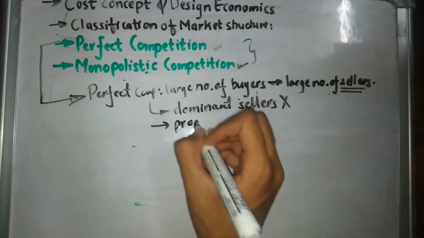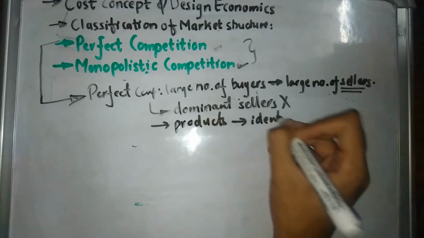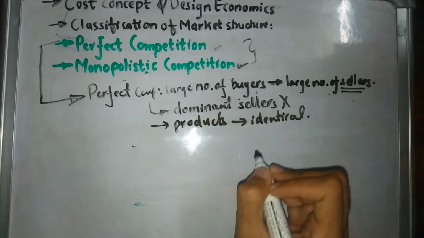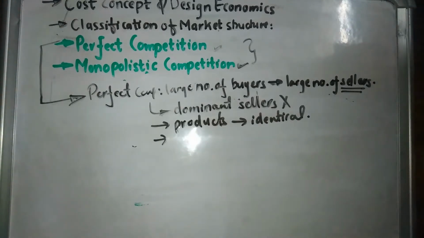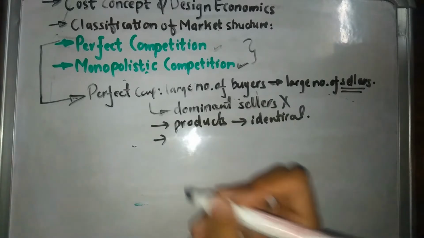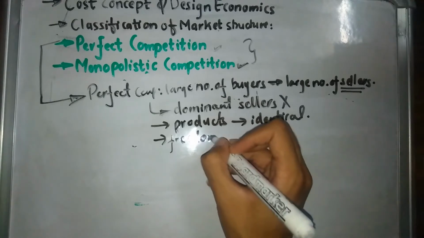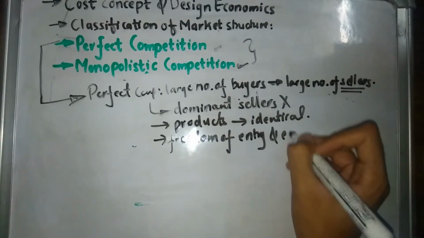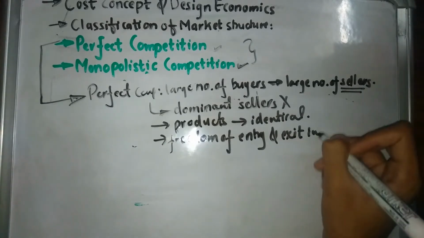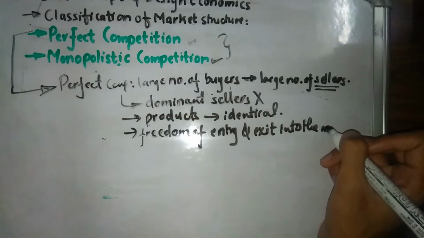The products the sellers sell are completely identical. And since there is no dominant seller in this type of market, it is going to be easy for any newcomers to enter. So there is freedom of entry and exit into the market.